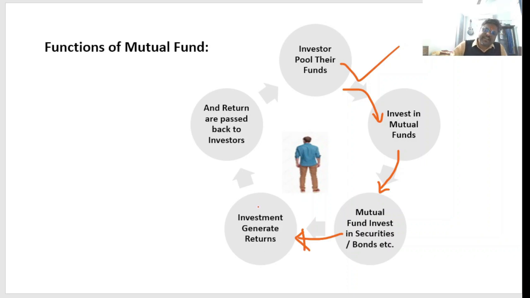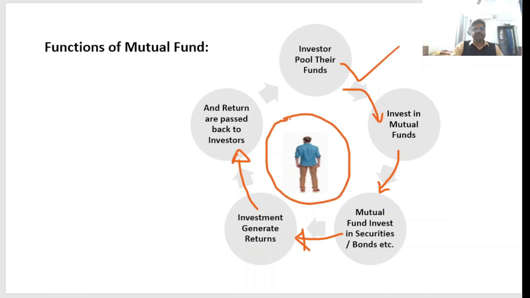When returns are generated, it goes back to the investors like you. So this is the rotation, how this mutual fund functions. It is a cycle.